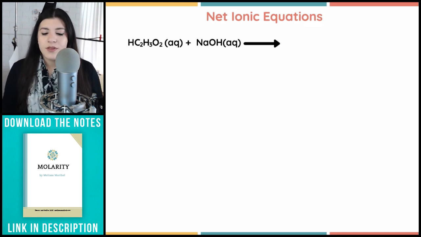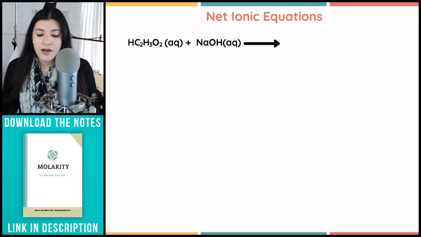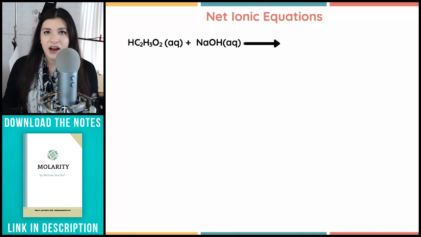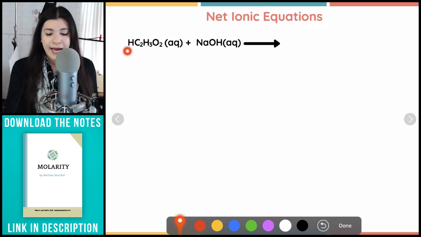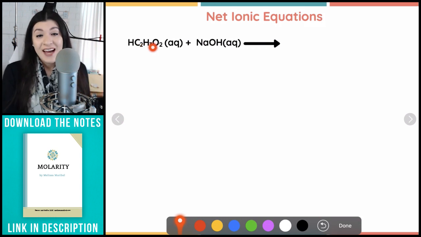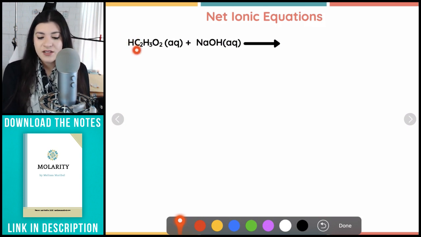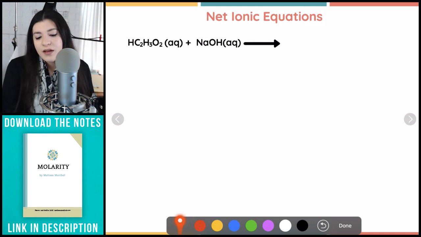All right. So this question is saying to write the net ionic equation for this, but it doesn't give you the products. So they just give you your reactants, which is an acid, and we can tell that because it starts with an H, right? This is actually acetic acid, where this is acetate. So how I know this is acetate is just by memory. So remember, you do have to memorize your polyatomic ions. That is something to definitely know. So I just know this by memory, that it doesn't have this H here. It's just from the carbon to the oxygen, that's acetate. And then with our H in front, that's acetic acid. That goes back to naming acids. So I have an acid, I have a base.